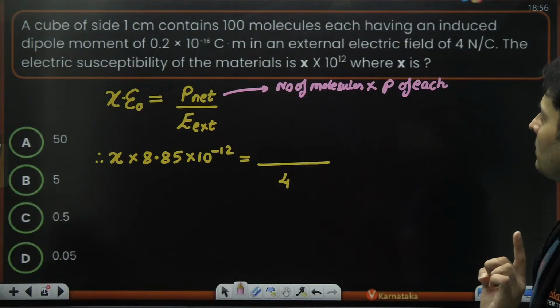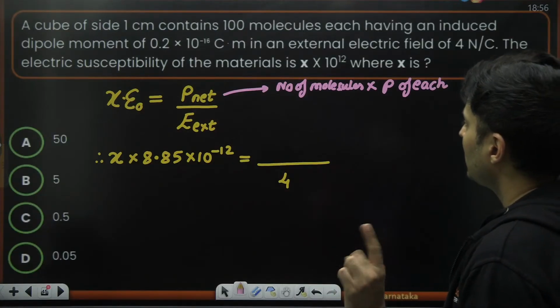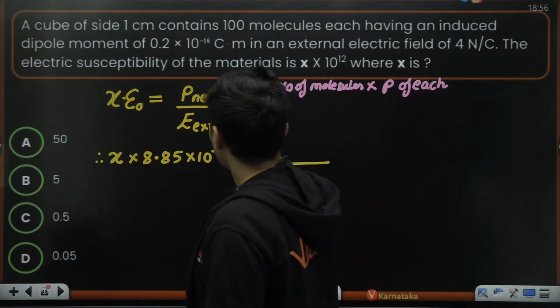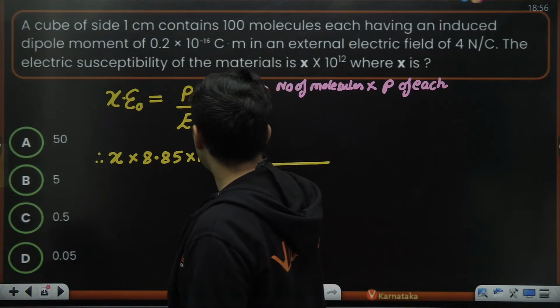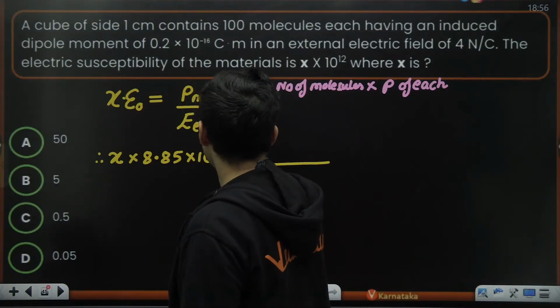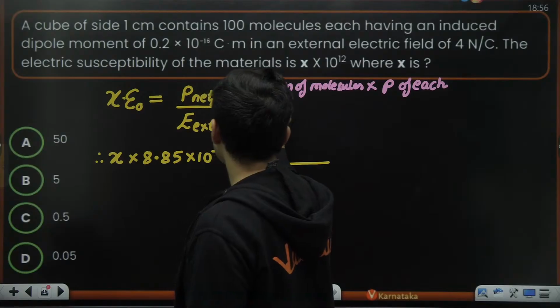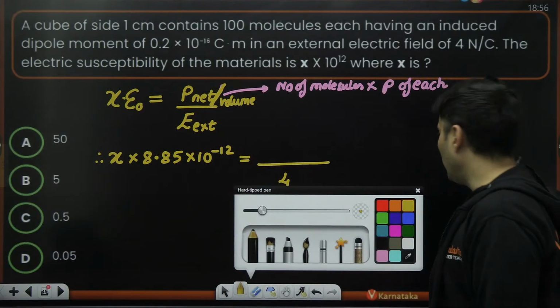Now, because we have to find this dipole moment, actually it is always per unit volume. This dipole moment, always this is per unit volume that you have to find. The dipole moment per unit volume, that is what you have to find.